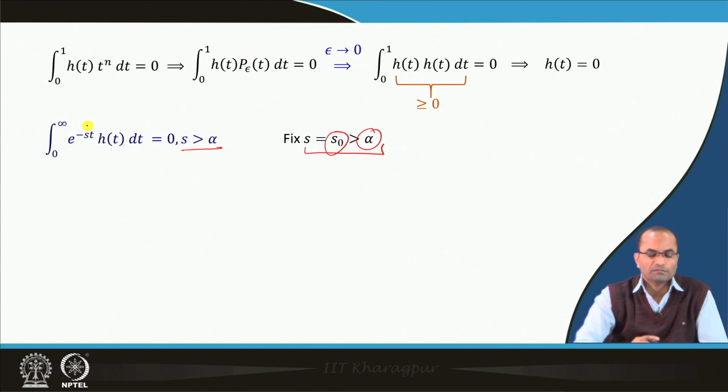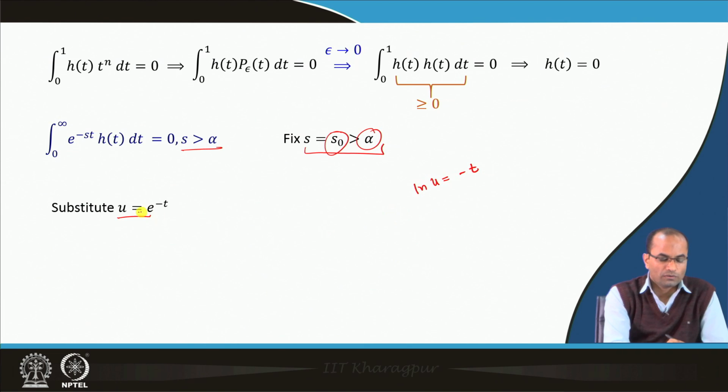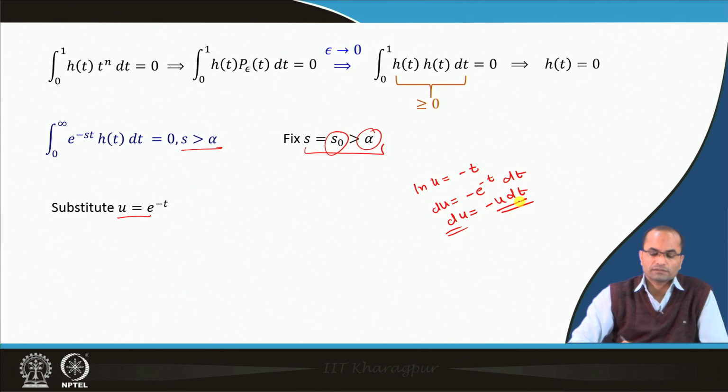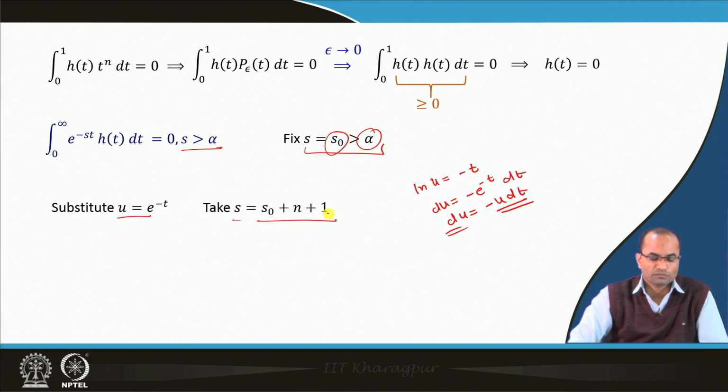So, this integral will be valid for all these s, and now we substitute u equal to e power minus t, that means we have ln u is equal to minus t, or we have du equal to minus e power minus t dt, and e power minus t is u. So, this du can be replaced by minus u dt. Having this, we will take s as s naught plus n plus 1.